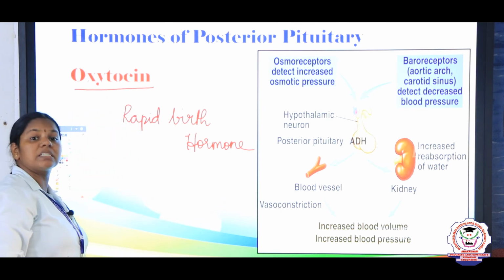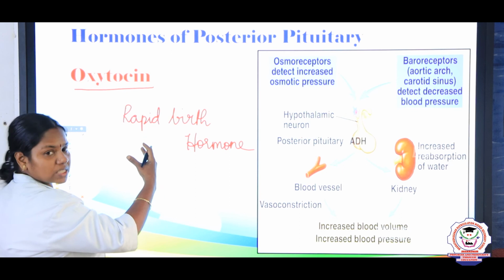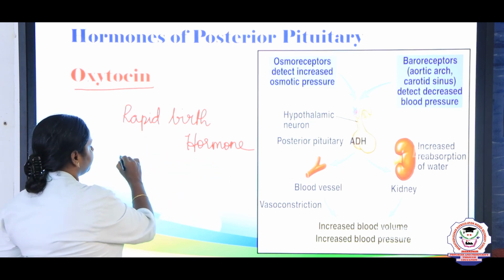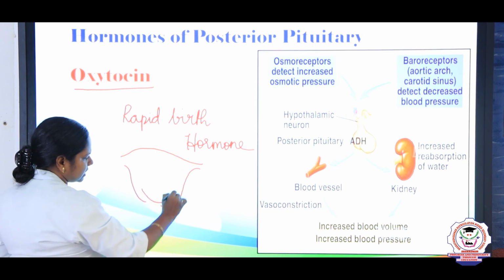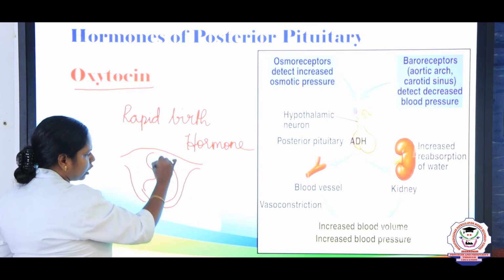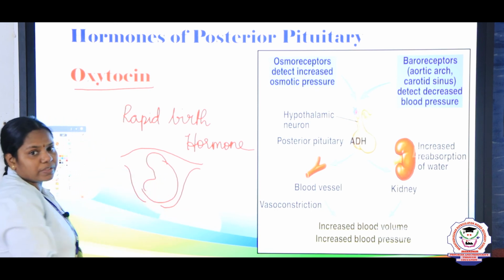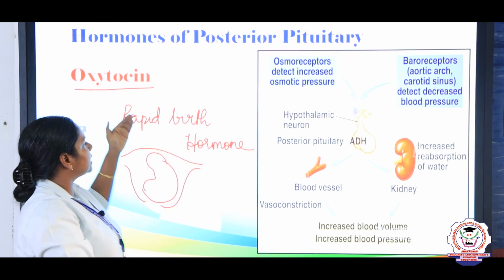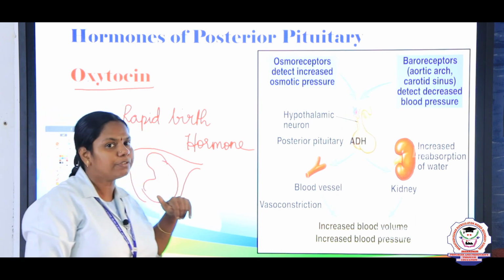Oxytocin is secreted at the time of delivery. When the child is fully developed, this oxytocin helps in the contraction of the uterus muscles. If the fetus is here, right, it helps in the contraction of the uterus muscles and helps in the ejection of the child. So oxytocin is said to be the rapid birth hormone, and it is also responsible for ejection of milk.